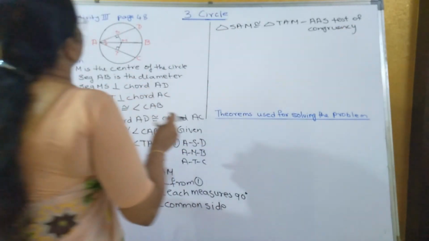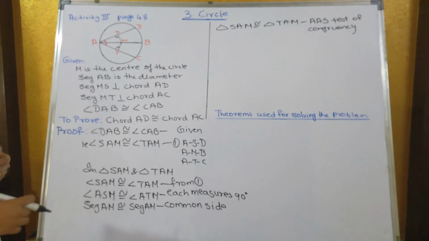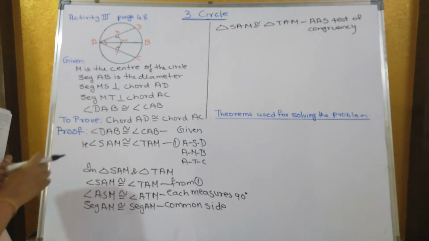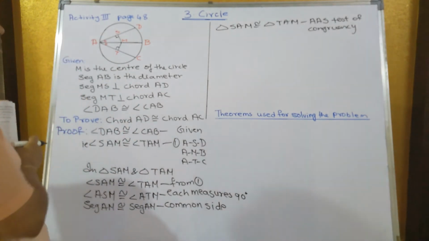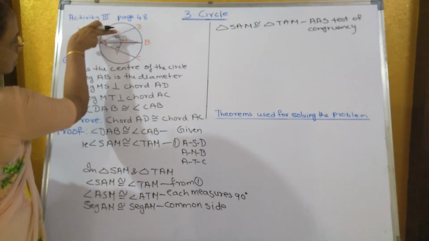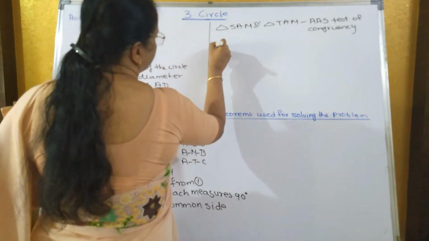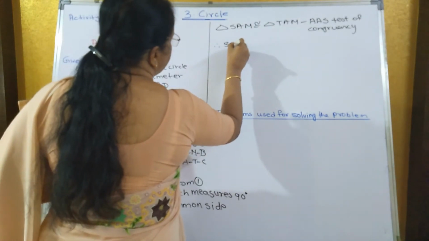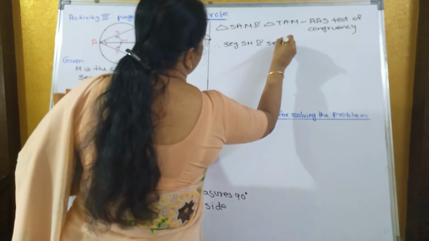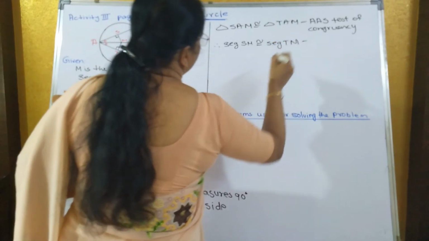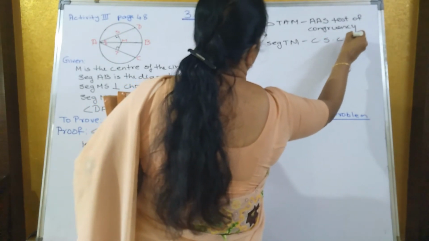Now if two triangles are congruent to each other, then all the remaining sides and all the remaining angles, which were not given as congruent, will now become congruent. So all the remaining sides and angles will also become congruent. Therefore seg SM is congruent to seg TM. What reason will you write? CSCT, congruent sides of congruent triangles.